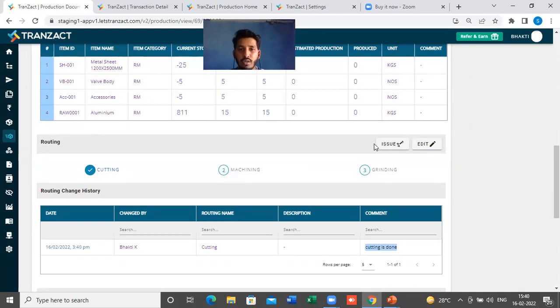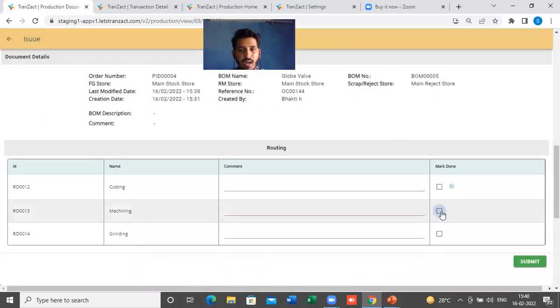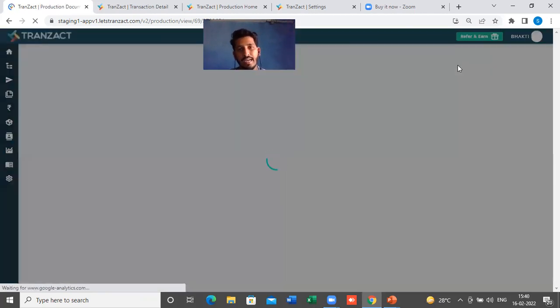For example, let's say on day 2, machining is done. On day 3, the grinding is done. Or whether I want to complete all my routings on day 1, I will go here again in the issue, mark this done also, and submit it. So this is how the routings are completed. That means we have done the cutting, and we have completed the machining and grinding also.